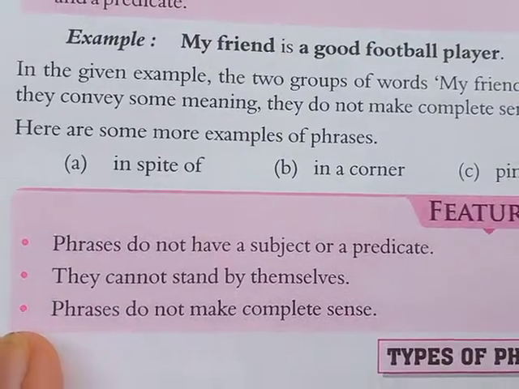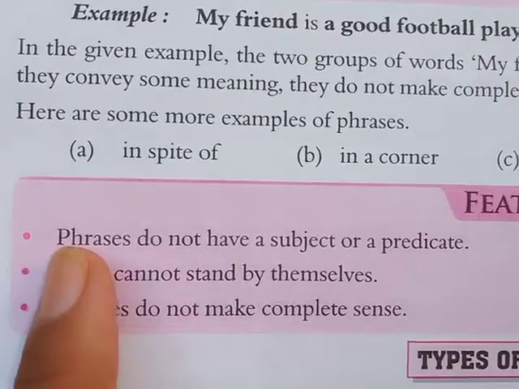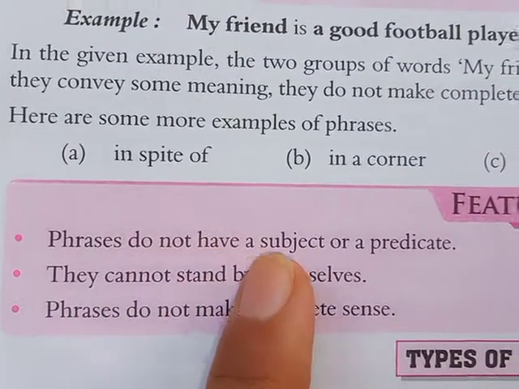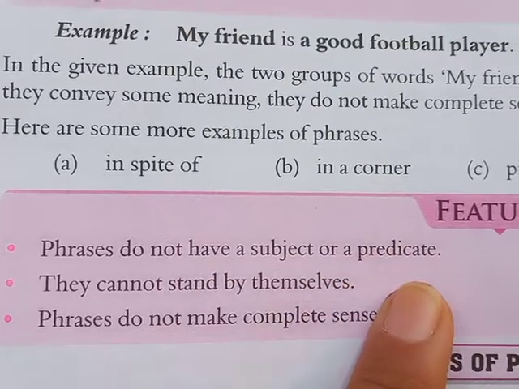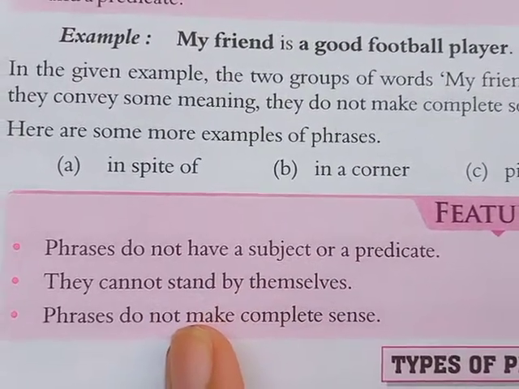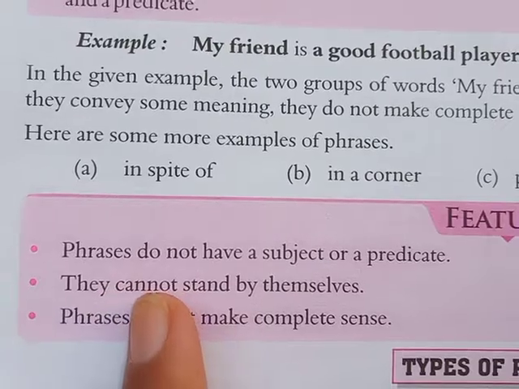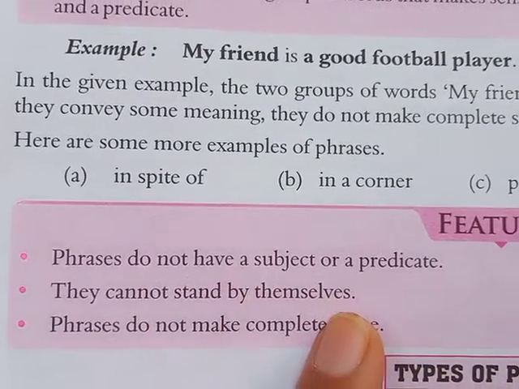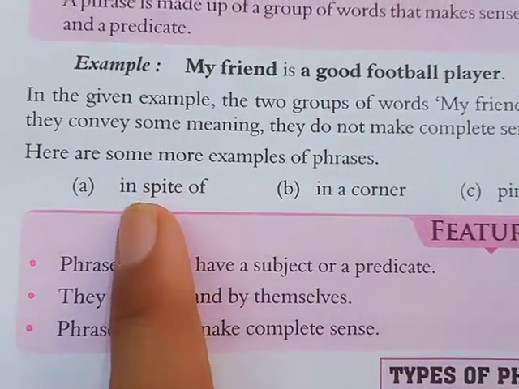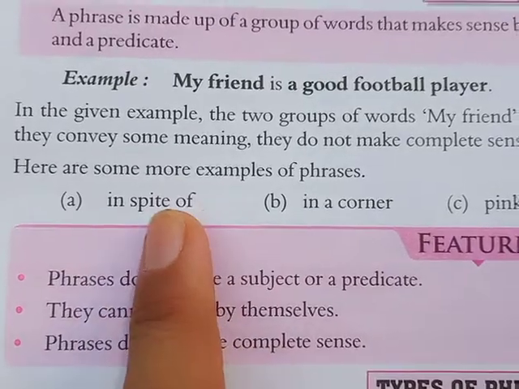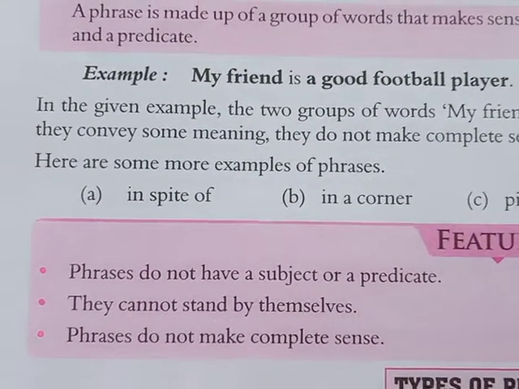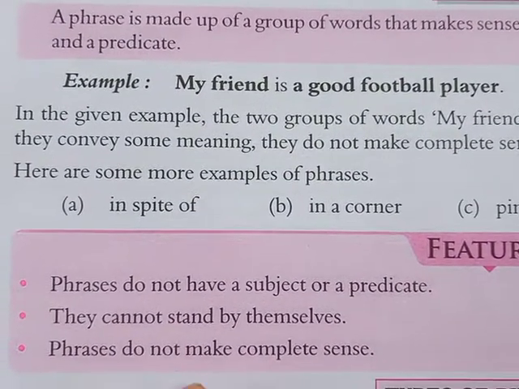So, some features of phrase are: first, phrases do not have a subject and predicate. As I told you in the definition, they cannot stand by themselves. If you put only a group of words without any subject or verb, it cannot be considered a complete meaning.